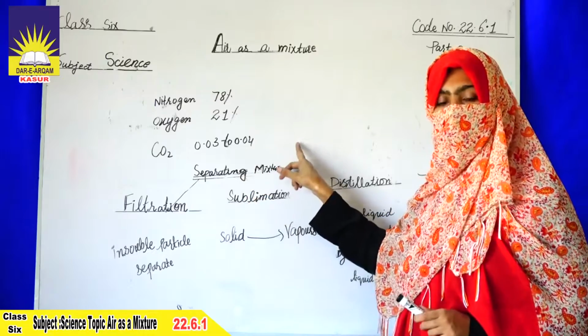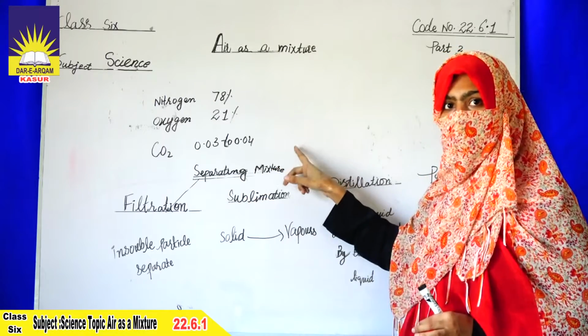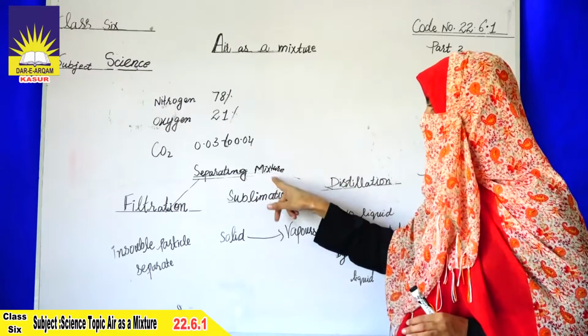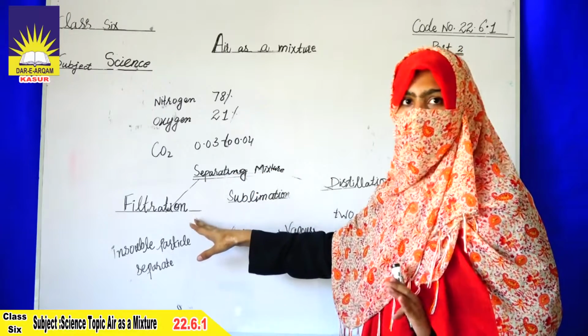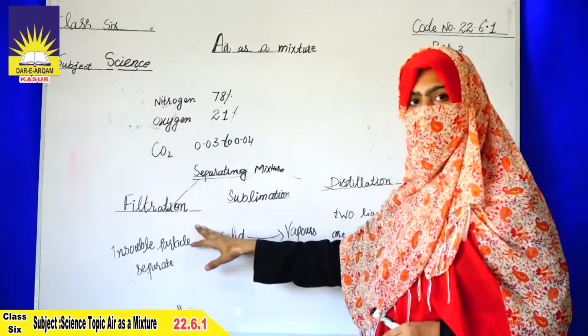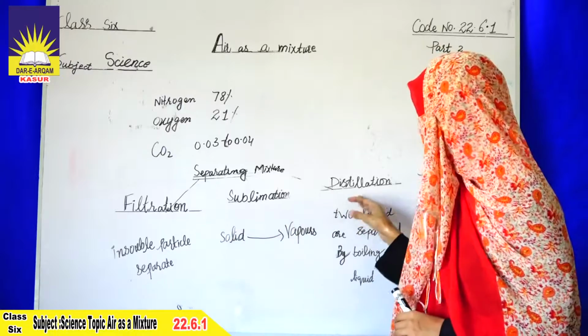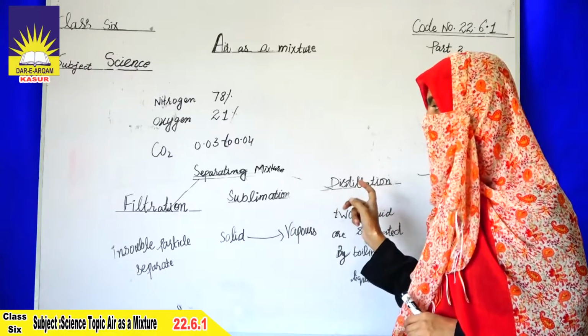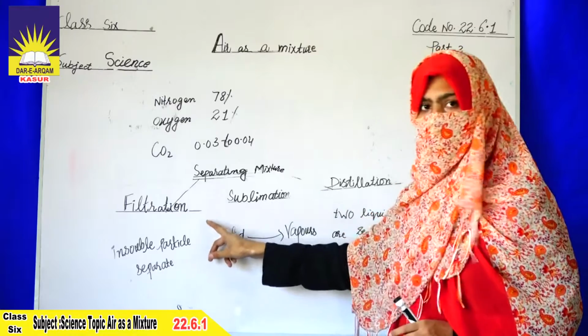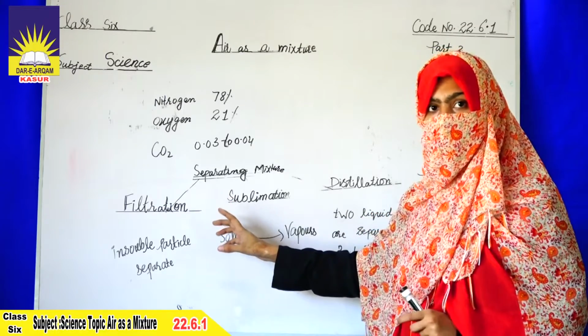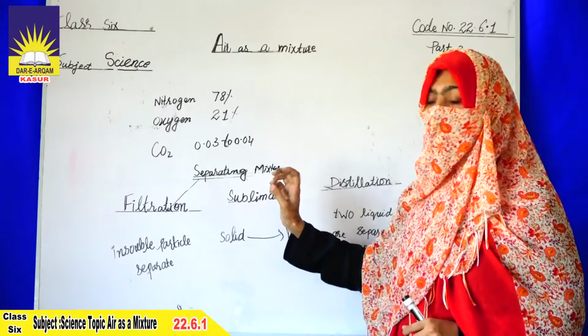We learn about mixture. Mixture is a combination of two or more things, and mixture can be separated. For separation of the mixture, different techniques are used such as filtration, sublimation, distillation and the paper chromatography. First of all, separating technique of the mixture is the filtration. Filtration is used for the separation of insoluble particles.